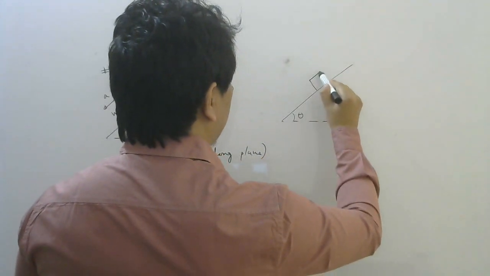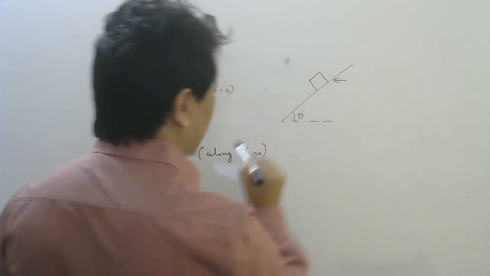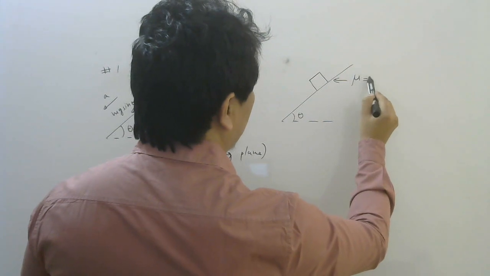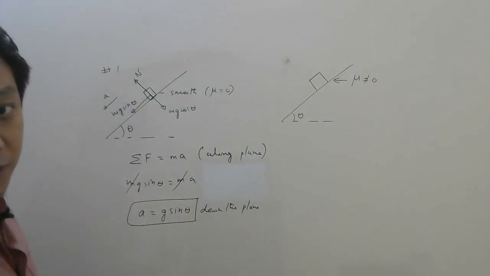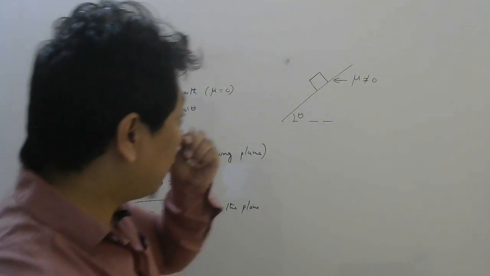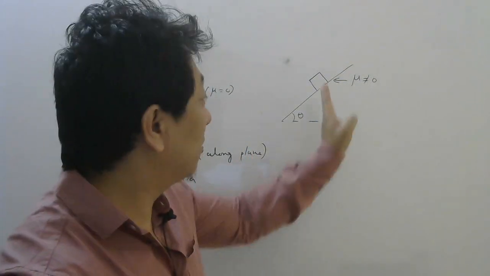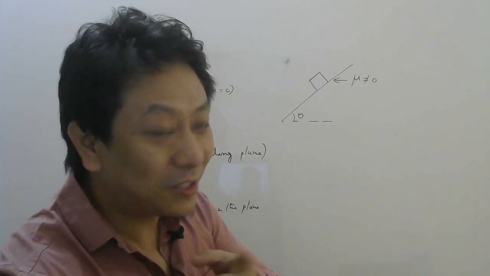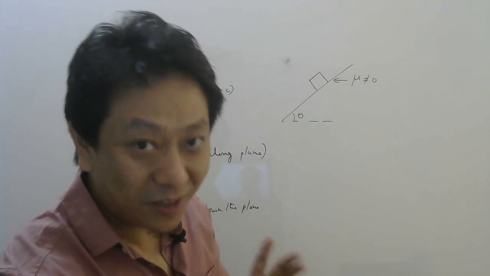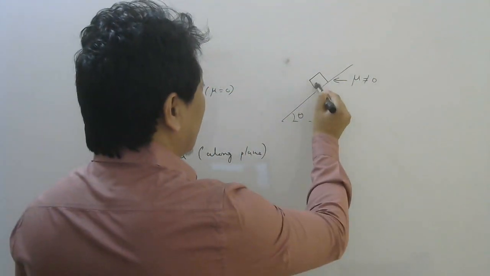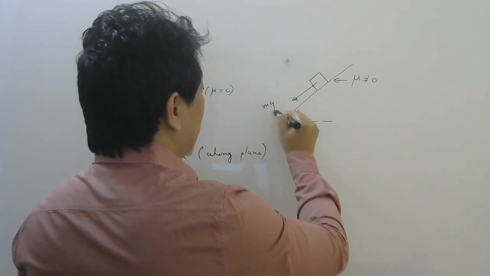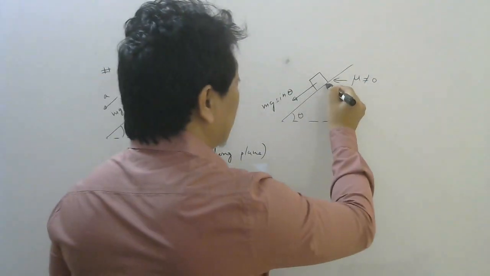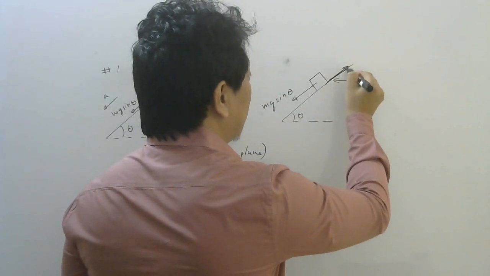Now let us imagine our body is on an inclined plane, and here there is some friction. So mu is now not 0. Now what will happen? First you have to check whether the body will fall or not fall, because friction is there. So static friction will try to keep the body at rest, right? Here, which force is trying to pull it down? Mg sin theta, isn't it? And here friction will try to balance it.